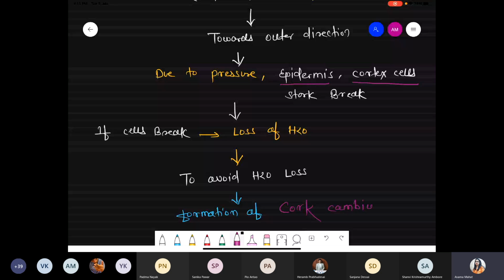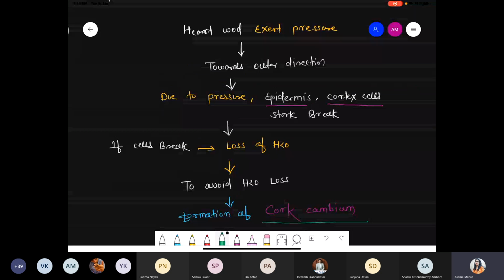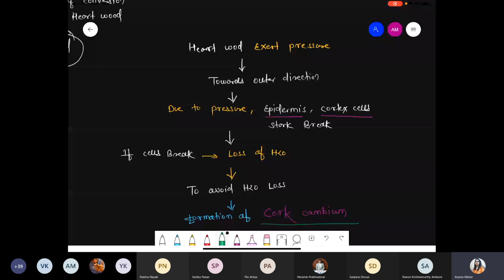So just try to understand, because now we have to start the next point, what is the meaning of the cork cambium, because it is very simple, very short. Vascular cambium is quite larger, cork cambium is a very simple funda. So just try to understand. I'm again repeating this point. At the center